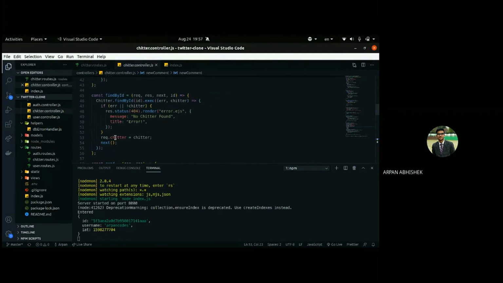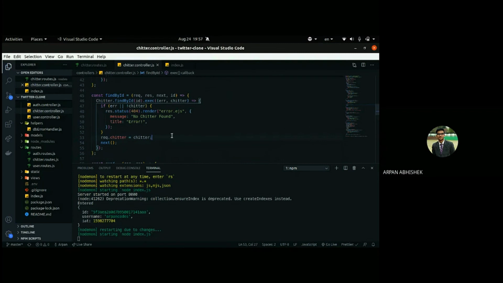Okay, so in this jitter object, you will have that ID. Every object of that schema, every record of that collection, will have a unique ID, and that's not id, that's underscore id. So this jitter will have an underscore id. Every document has that.